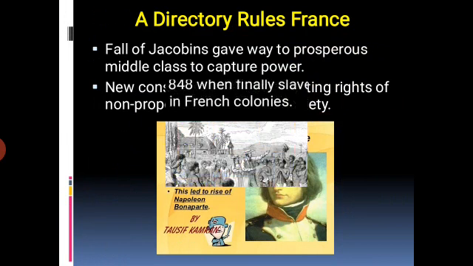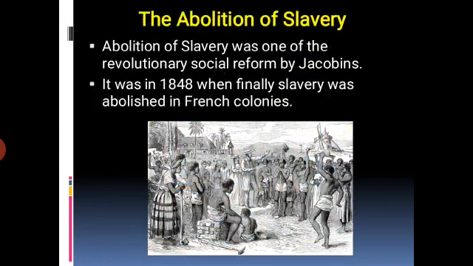Okay, our next topic, the abolition of slavery. How did the abolition of slavery come about? The greatest social reform made by the Jacobin government was to abolish slavery in the French colonies. The French colonies in the Caribbean like Martinique, Guadeloupe, and San Domingo were important suppliers of tobacco, indigo, sugar, and coffee. The French needed workers for plantations in their colonies, but Europeans did not want to work in distant unknown lands.